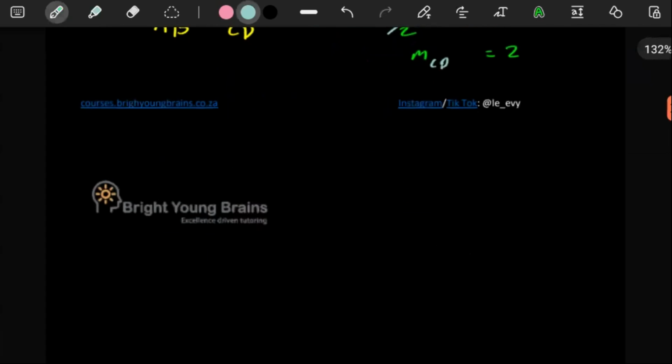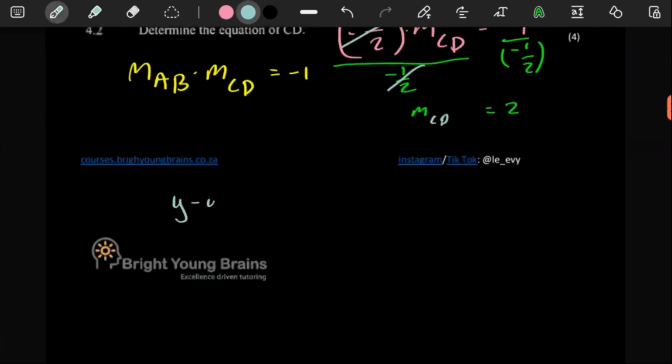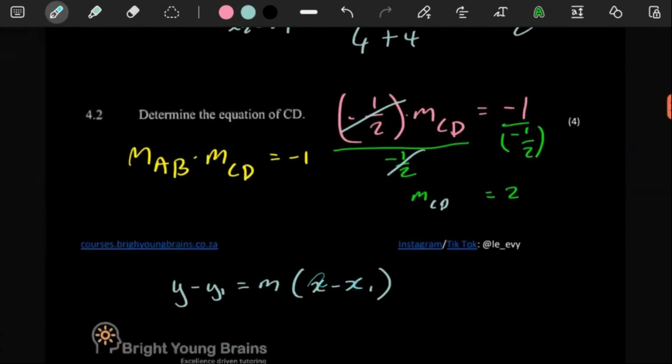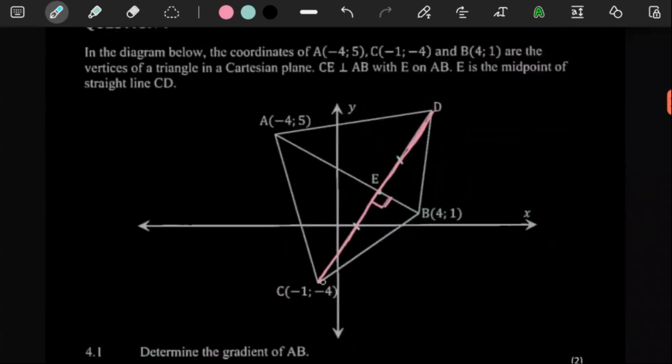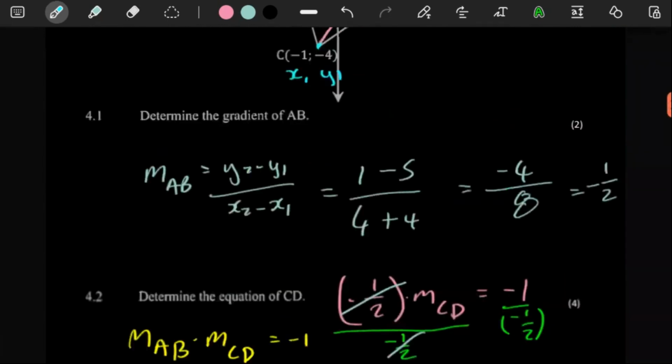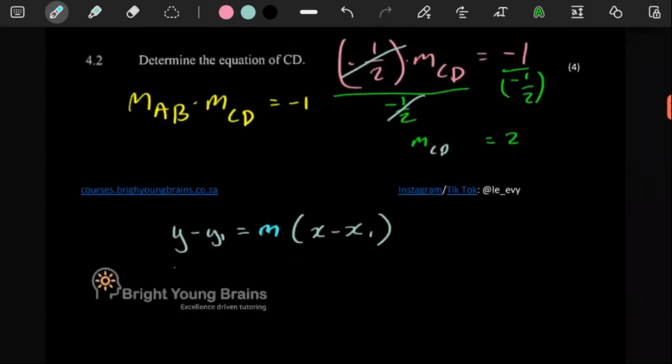Since we have the gradient, remember in the equation of a straight line, we can always work it out using this equation, where we just need the gradient of the line and a coordinate that the line passes through. Here we have the gradient of CD, we just worked it out, so that's M. One coordinate that the graph passes through is C. So we can label this x1, y1, and put that coordinate there.